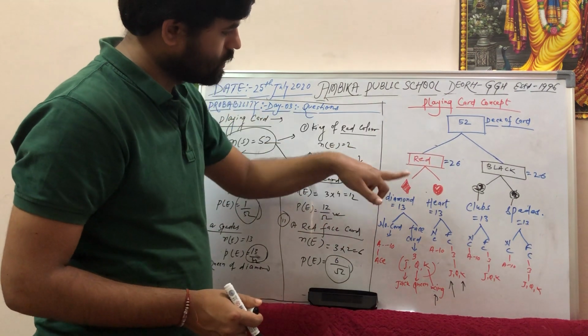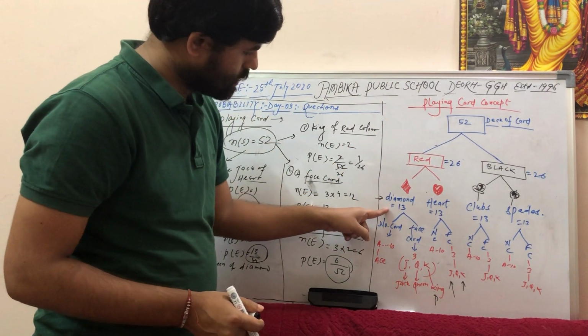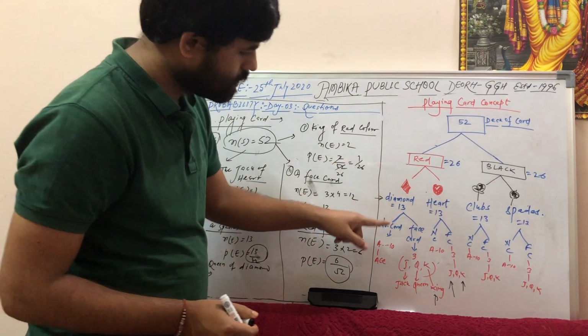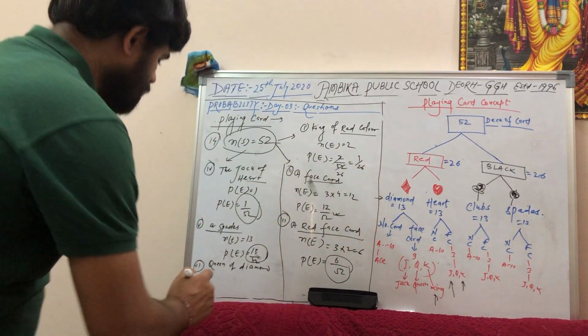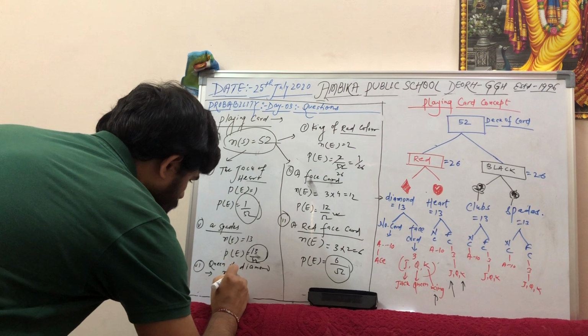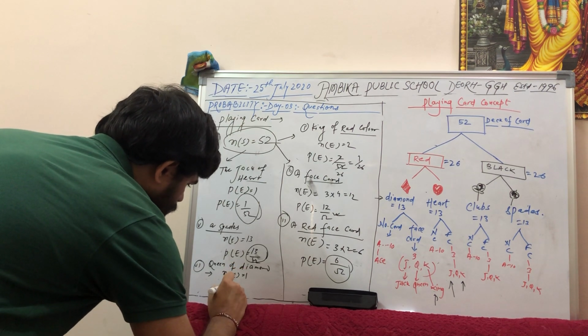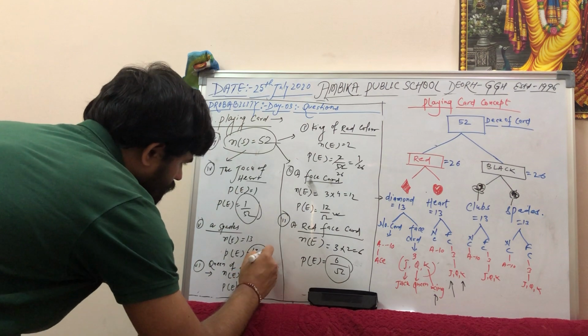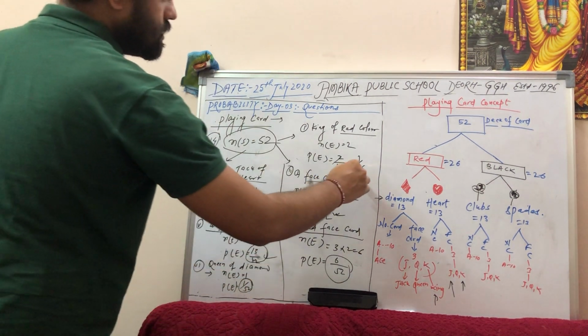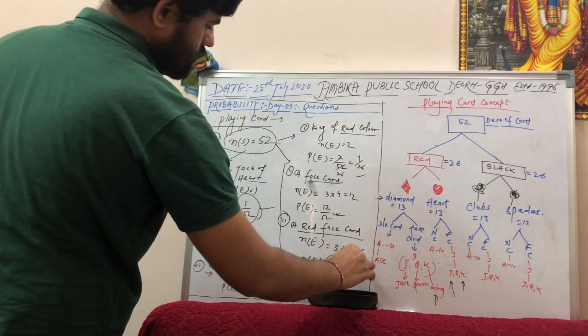This is the deck of cards. Where is the diamond? Diamond is here. And then it is saying queen. In the diamond, how many queens are there? Only 1 queen is there. So number of events equals 1. Probability equals 1 by 52. So this is the answer, right?